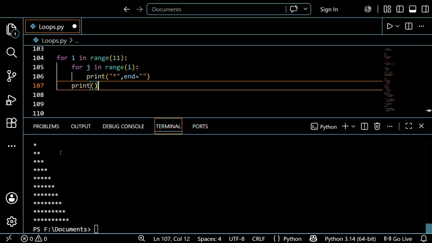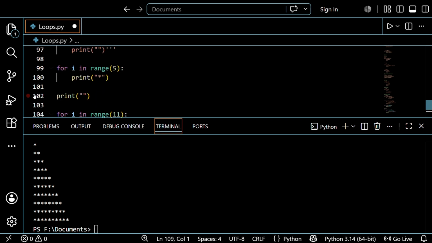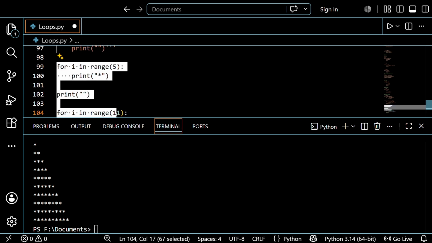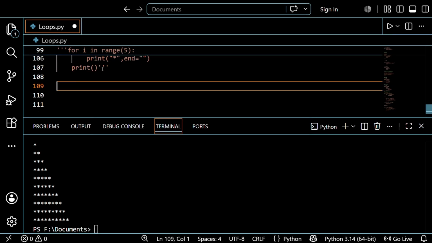So think it once, and think it logically. I think everyone has solved it. Please everyone submit the answers in the comments and I will verify it, guys. Just pause the video and try the question that I told: write the code that uses a single for loop to design the same star triangle shape. Just neglect the nested for. After the completion, continue this video.